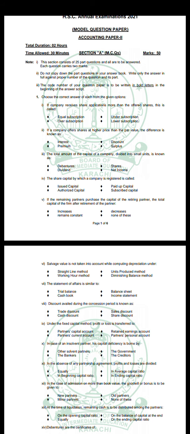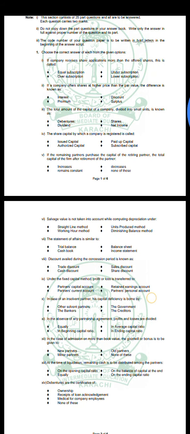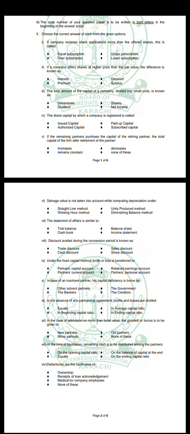the partner remains constant. Salvage value is not taken into account while computing depreciation under diminishing balance method. The statement of affairs is similar to balance sheet. Discount allowed during the concession period is known as cash discount.